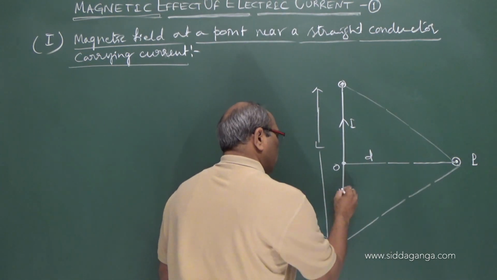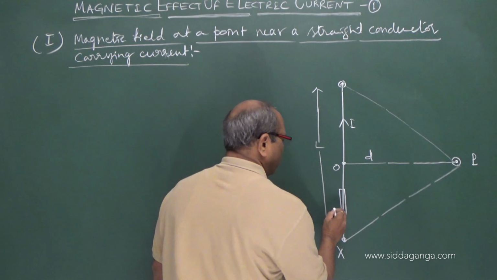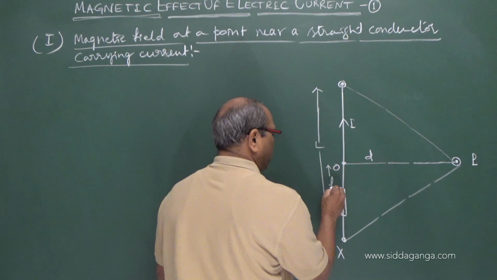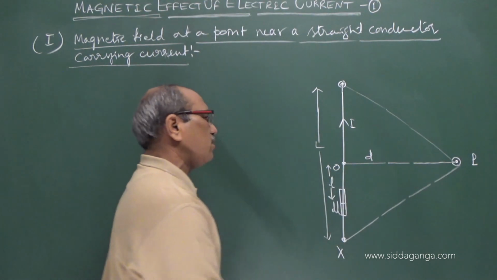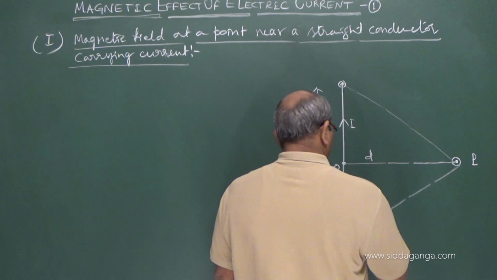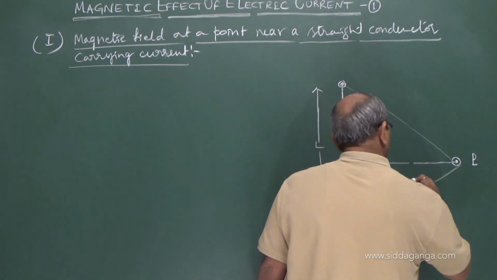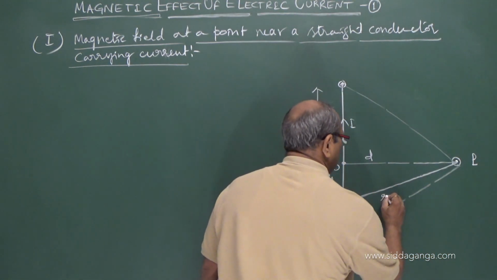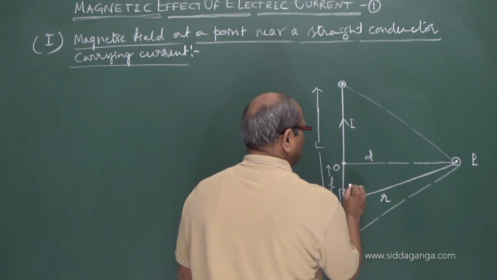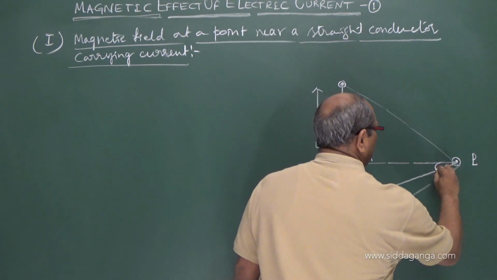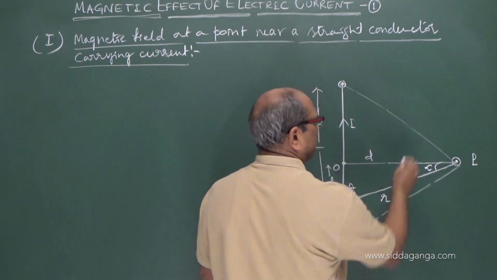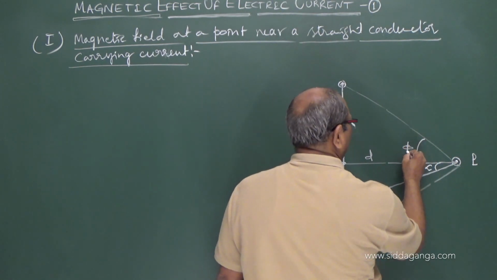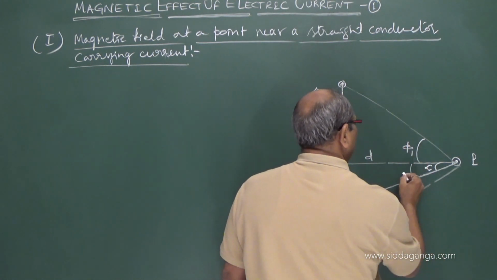To get the derivation, we are using the Biot and Savart law. I consider a small element of length dl carrying the current at a distance l from the central point. And this also is joined with the point, this distance is r and the angle is theta. This I am considering as alpha, and the end lines joining with the midline are phi 1 and phi 2.